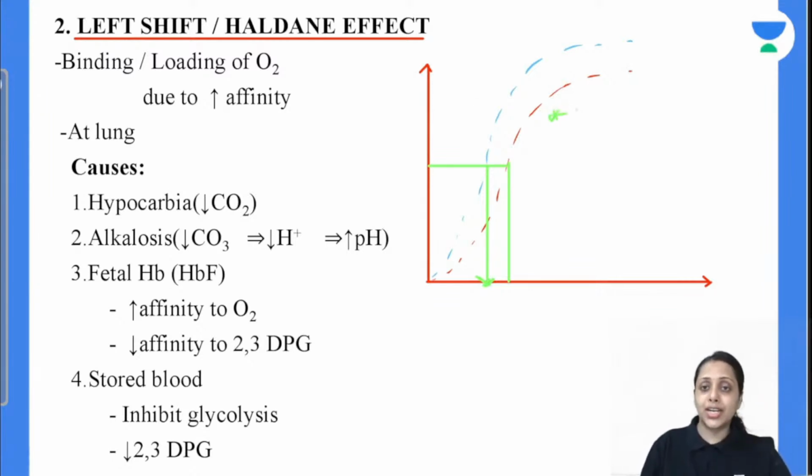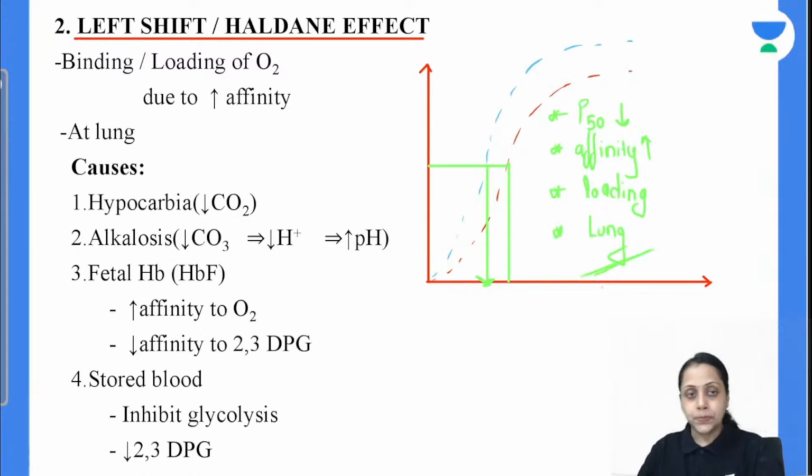So for left shift we are seeing this P50 is decreased, means lower pressure पे हमारा 50% saturation occurred. So means affinity of hemoglobin towards oxygen is increased. So lower pressure पे इसीलिए हमारा 50% saturation हो गया. So affinity is increased, so we can say there will be loading of oxygen. Affinity increase हुआ है तो oxygen will be loaded, and this loading occurs at the level of lung. So left shift occurs at the level of lung. Is this clear? Now coming to the causes of left shift.